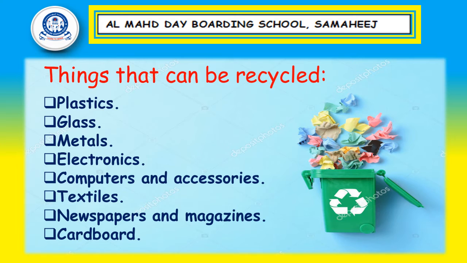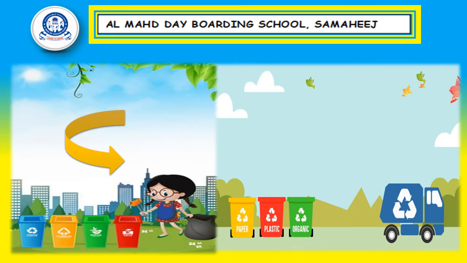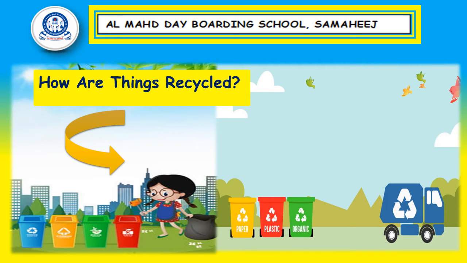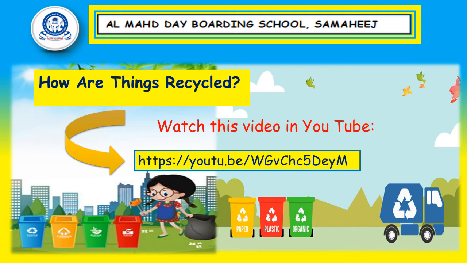Soda water bottles, plastic milk cartons, newspapers, cereal boxes, and old computers are just some of the common items that are recycled every day. How are things recycled? Watch this video on YouTube. You will see and learn how things are being recycled.